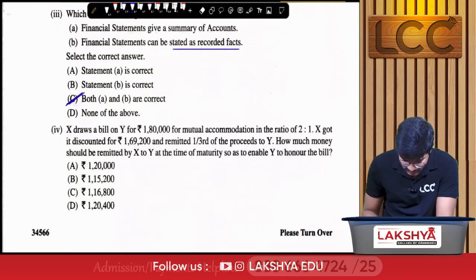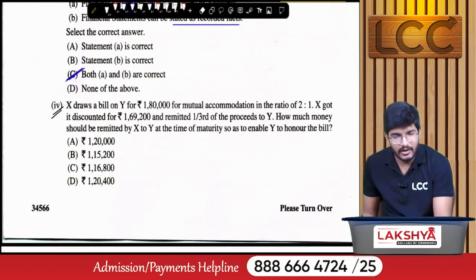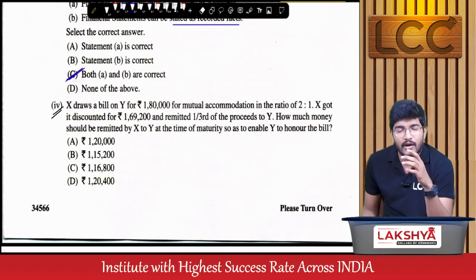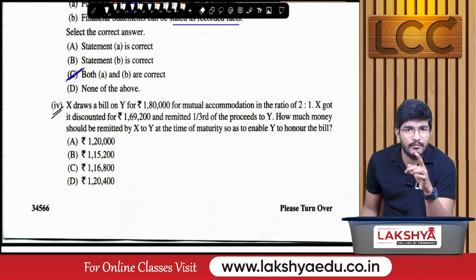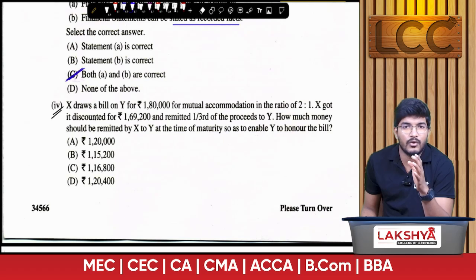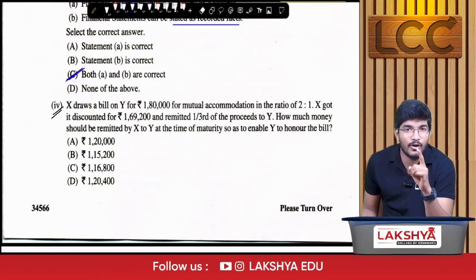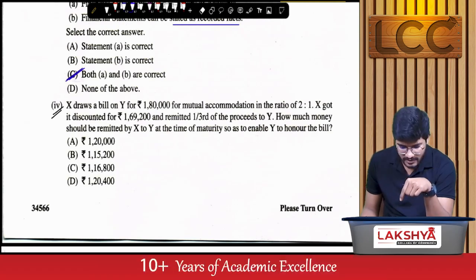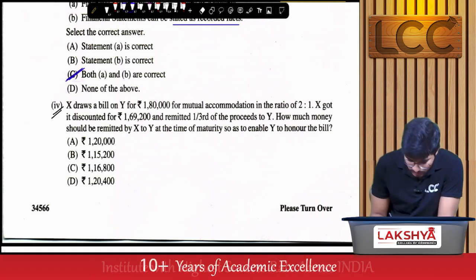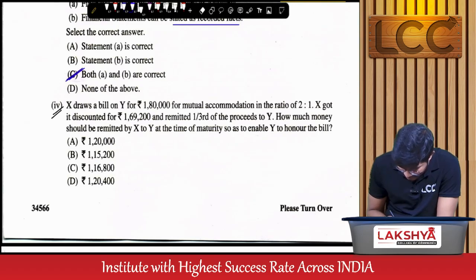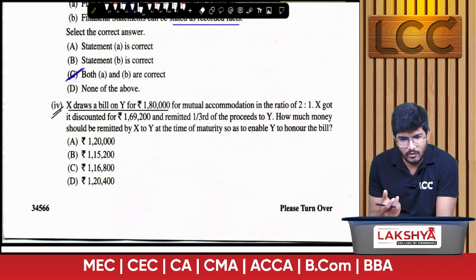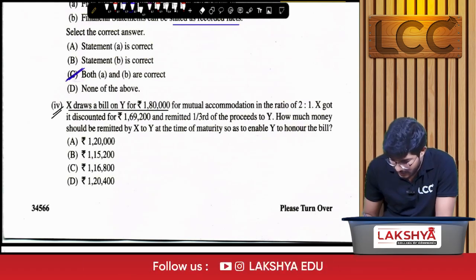Done. Next, MCQ number 4, and this is about bill of exchange. I already told you the day before, in the half day strategy, students who are going to the exam, please be prepared for accommodation bills and insolvency question adjustment. So in this MCQ they have given a bill of exchange adjustment. First, X draws a bill on Y for 1,80,000 rupees. That is the bill amount. And this is a mutual accommodation in the ratio of 2:1.